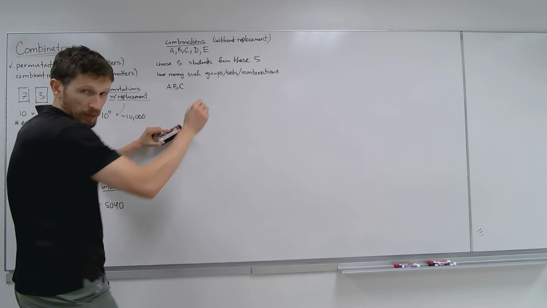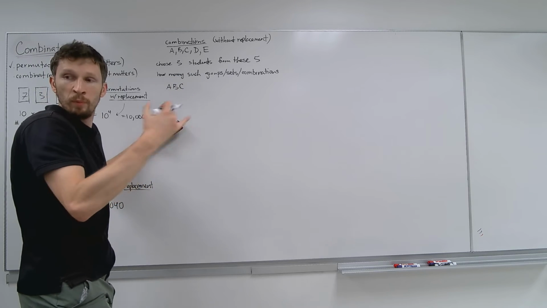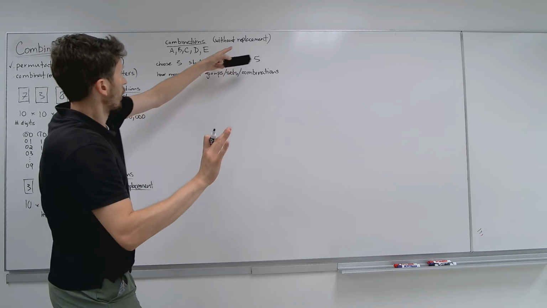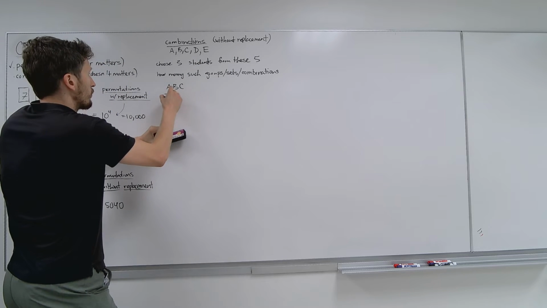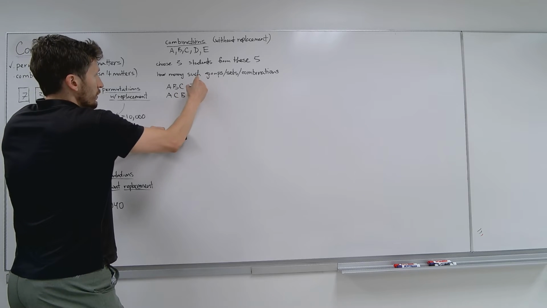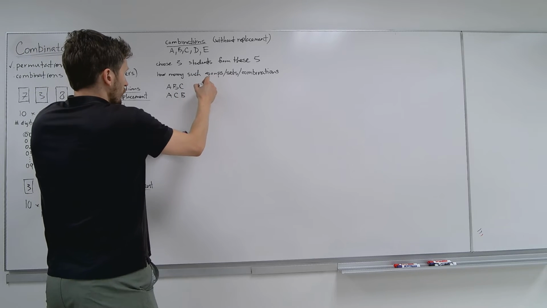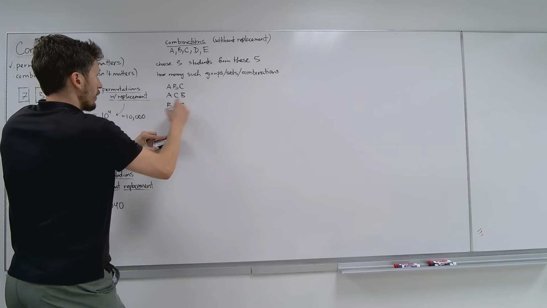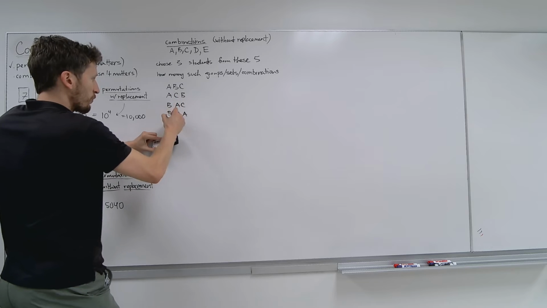Now everyone understands that if I were doing permutations without replacement, I would have A, B, C. I could have A, C, B. I could have B, A, C, B, C, A, and this is actually 3 times 2 times 1.